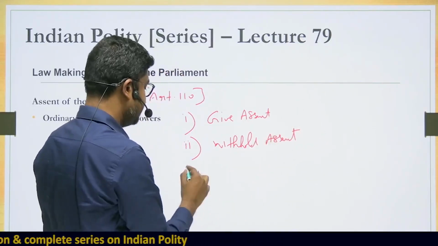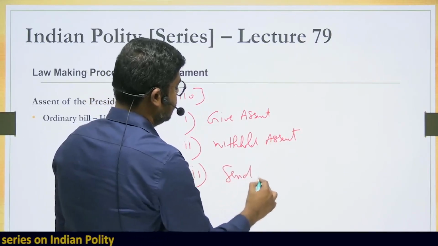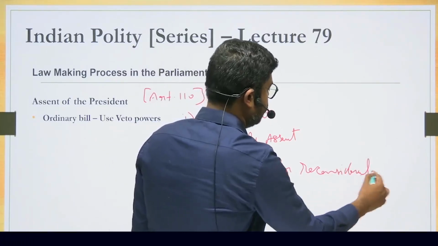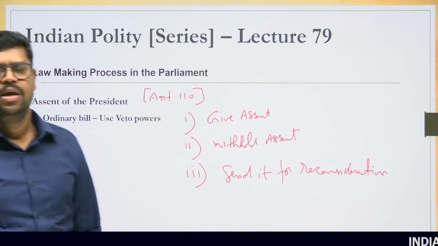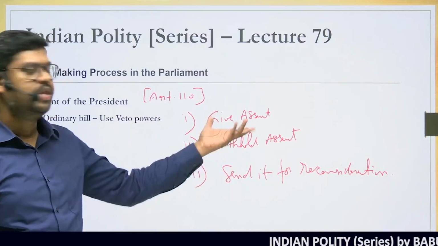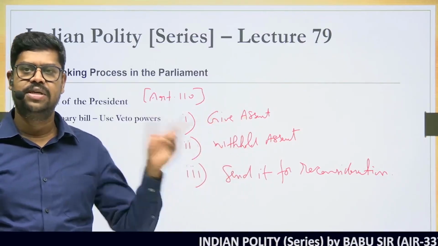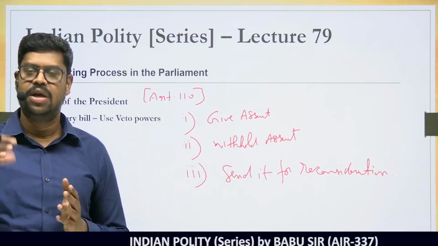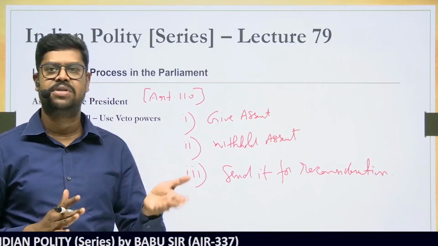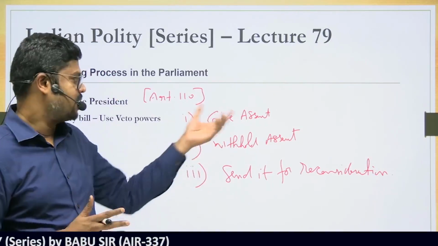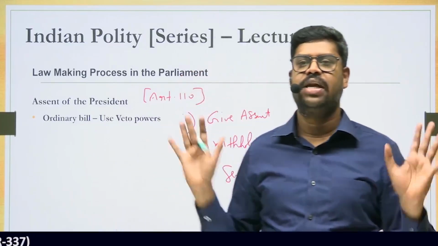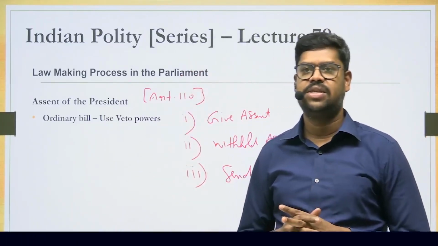And then three, the president can send it for reconsideration to the legislature. So these are the 3 options that can be exercised by the president. Remember, in case of an ordinary bill, the president can exercise all these options. When the president withholds the assent, the bill does not become an act. When the president sends it for reconsideration, if the legislature, that is the Parliament, reconsiders and sends it back to the president by simple majority, then the president gives the assent and the bill becomes an act. And if the president gives the assent, it becomes an act. So in case of an ordinary bill, all the 3 options can be exercised by the president. This is the basic understanding you should have.